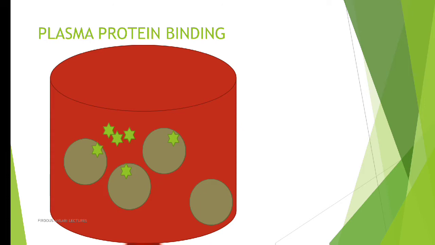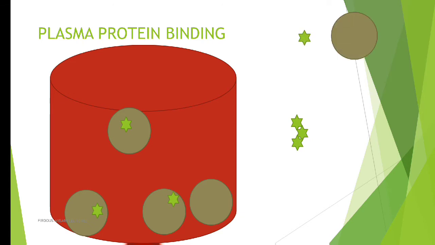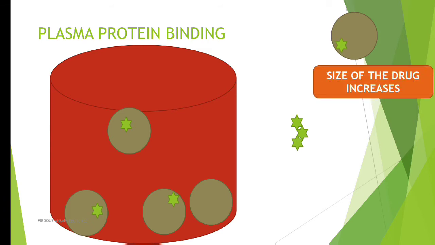The free drug can easily cross the barrier, and distribution will not be a big deal for the free drug. But the bound drug is bound to the plasma protein, so it cannot cross the barrier of the vascular wall, and it is not available for distribution. This implies that whenever a drug binds to a plasma protein, the size of the drug increases, and it cannot cross the wall of the blood vessel. Why? Because the size of the drug has increased. This is what is known as plasma protein binding.